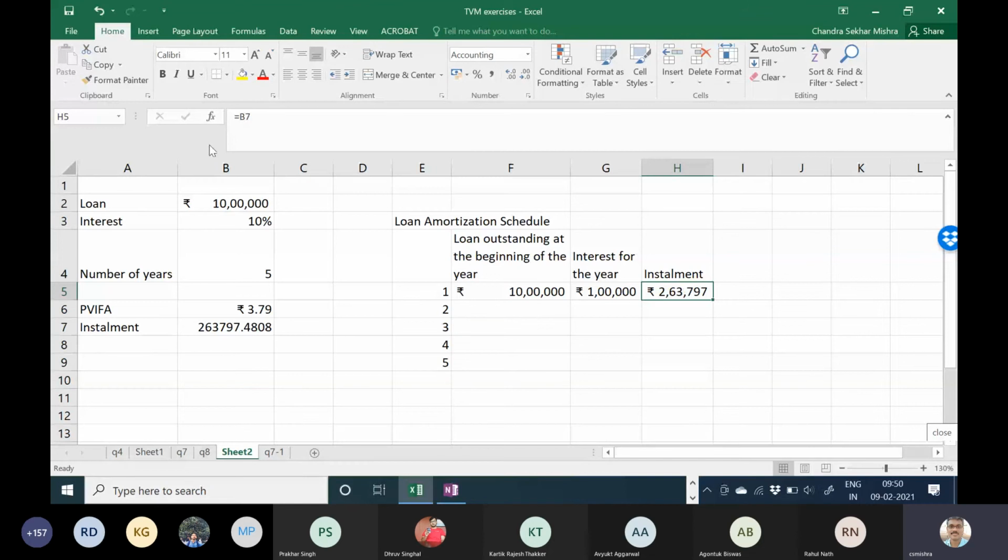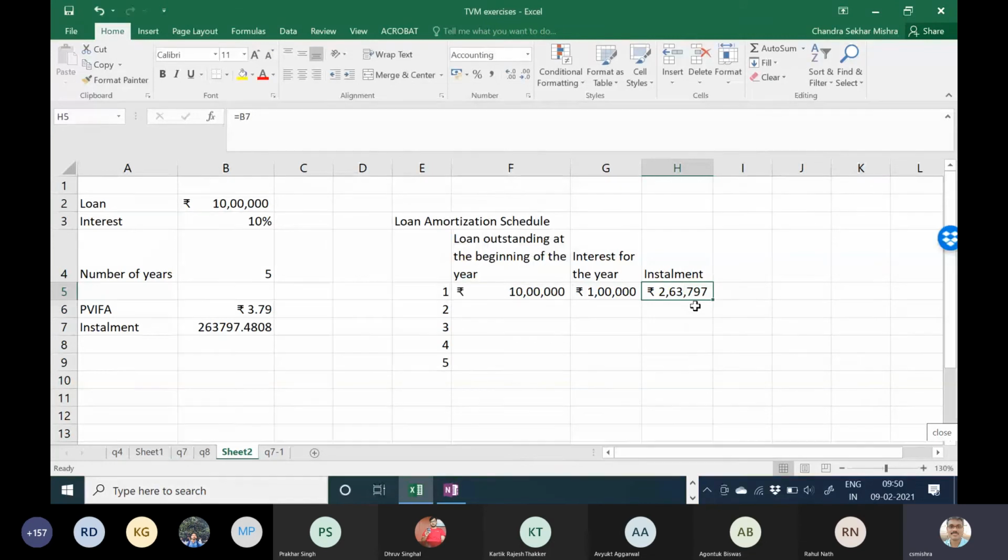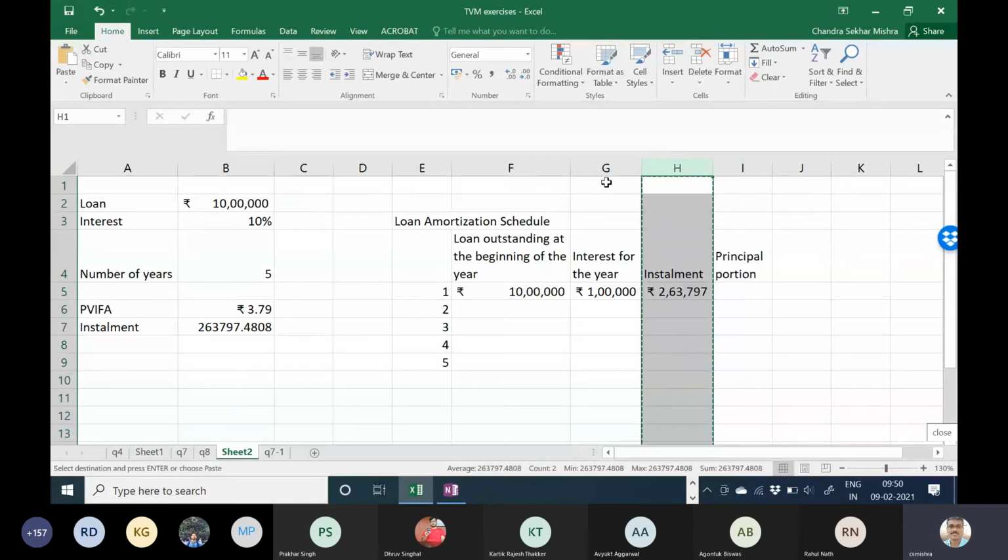And this installment is the same for all the years, na? Installment is the same for all the years. So I can freeze it. So I drag it. Okay. What is the principal portion repaid? What I do here, let me take this column to here.